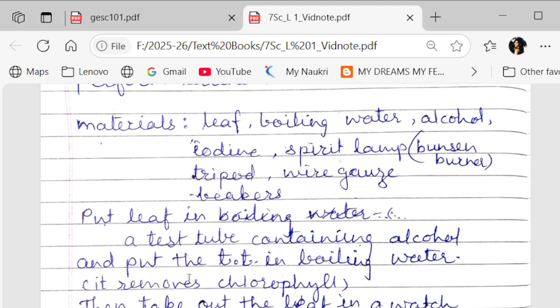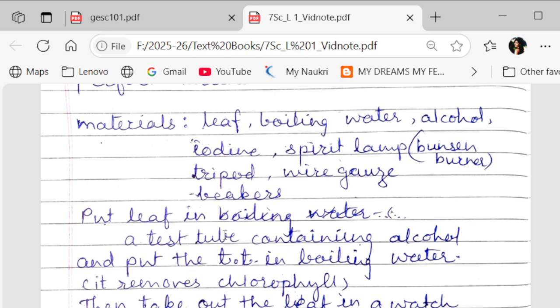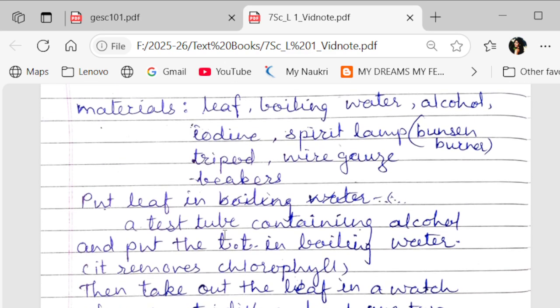Now we have to take a leaf of both the plants, one leaf from the plant which we kept in the dark, and another leaf from the plant which we kept in sunlight, and we have to do this experiment on both of them, one after the other.